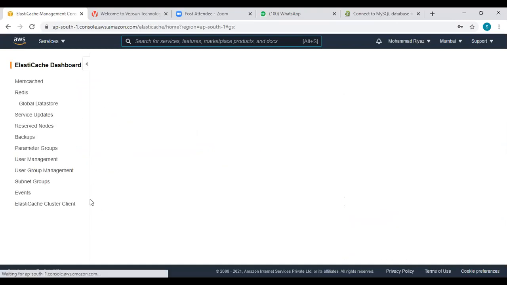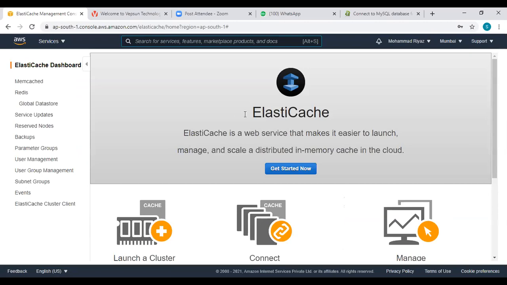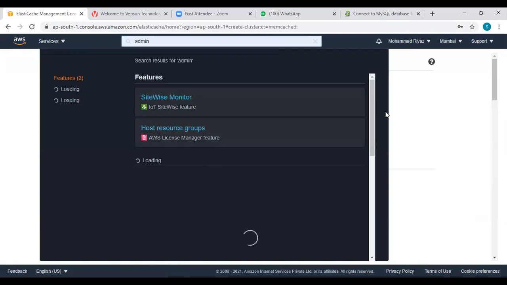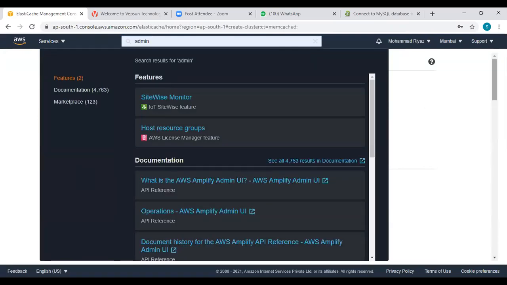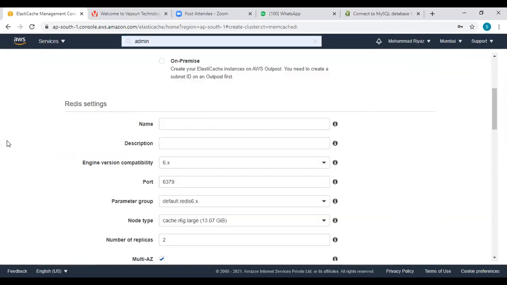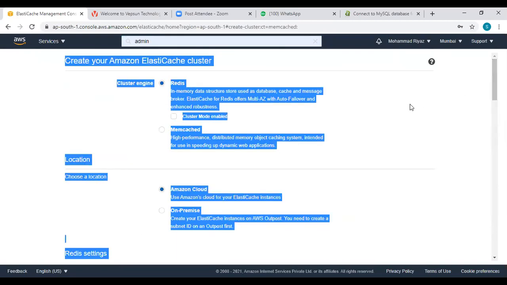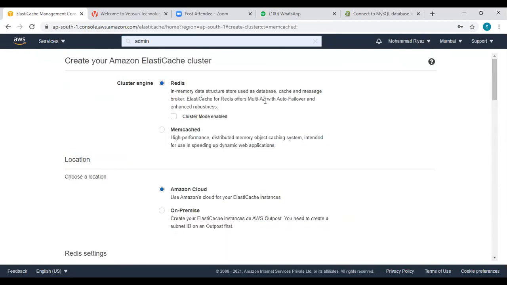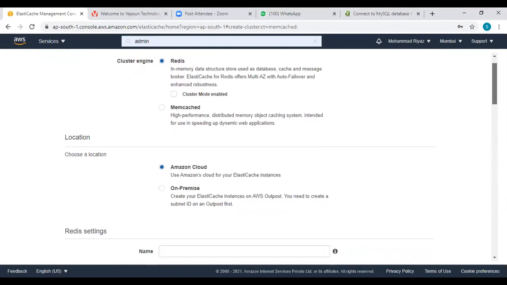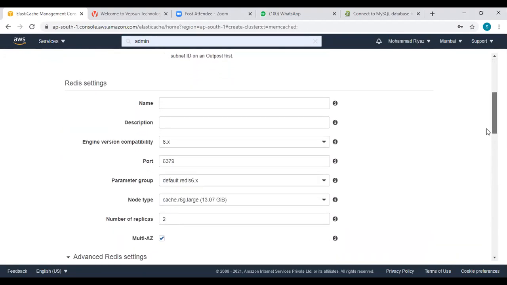Go here. This is the Elastic Cache, and you need to say get started now. Memcache or Redis cache, which cache you want, you can plan, right? So I can say Redis cache. Is it in Amazon cloud or on premises? It's in an Amazon cloud.